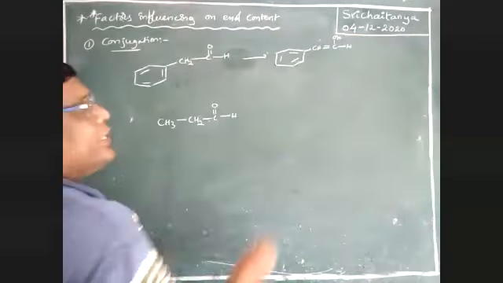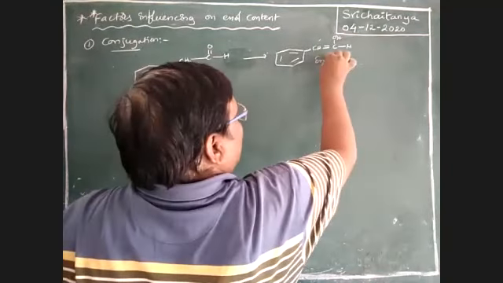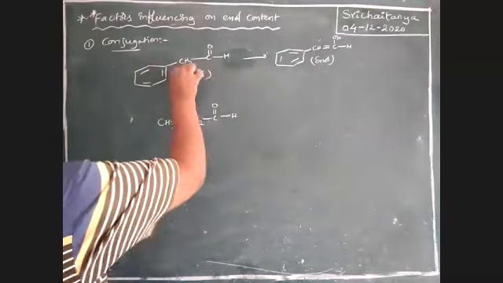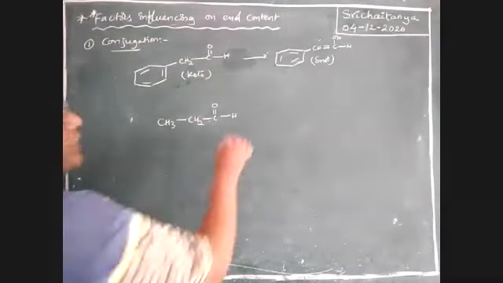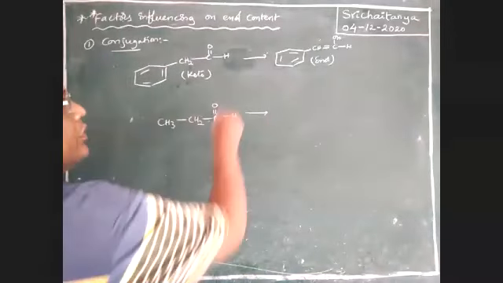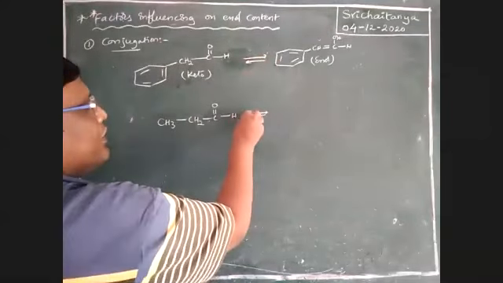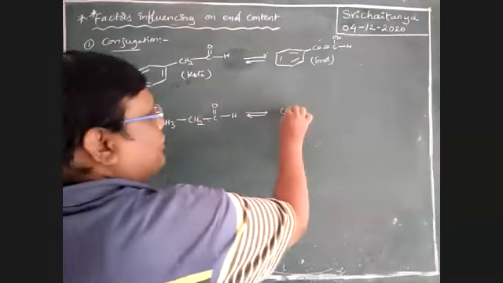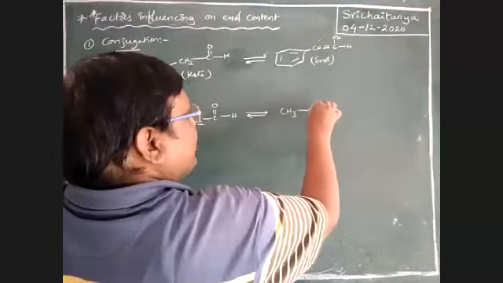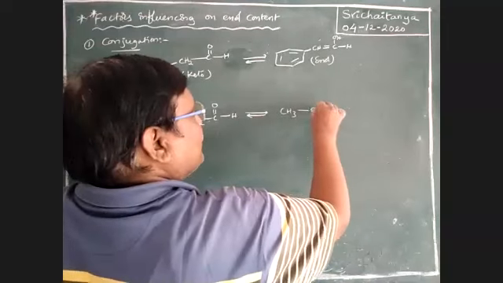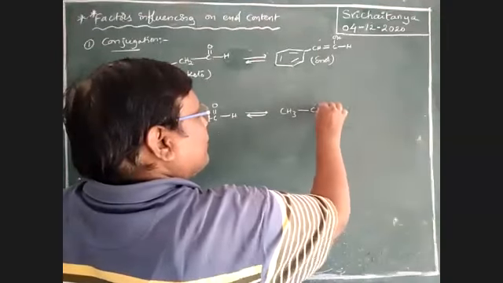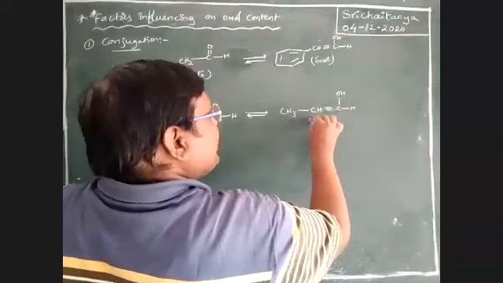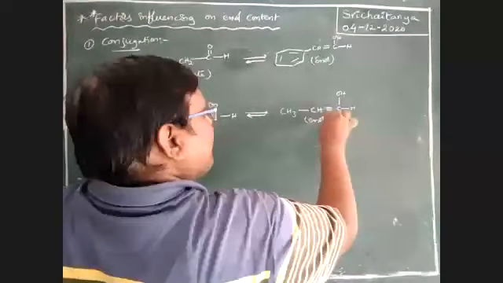It is enol form. It is keto form. Next, if this one is involved, always reversible reactions. This hydrogen is involved, that gives CH3, C double bond CH, C OH. This is enol form.